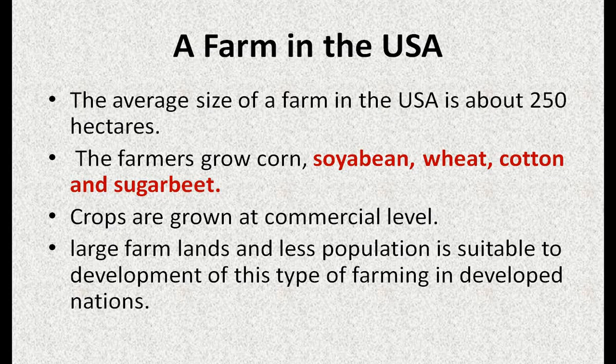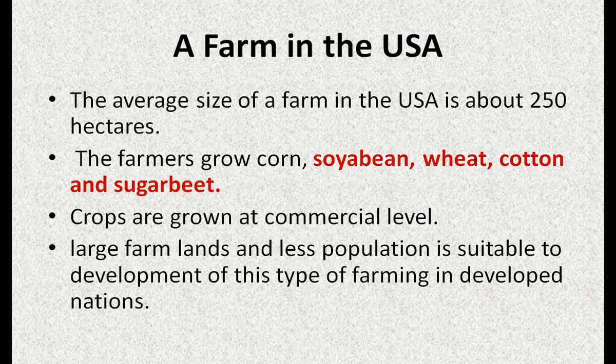The average size of a farm in USA is about 250 hectares. Here you can compare the size of farms in India and USA. The first main difference between a farm in India and USA is the area. In India the size of the farm is less, and in USA it is more. The farmer grew corn, soybean, wheat, cotton and sugar beet. Crops are grown at commercial level.